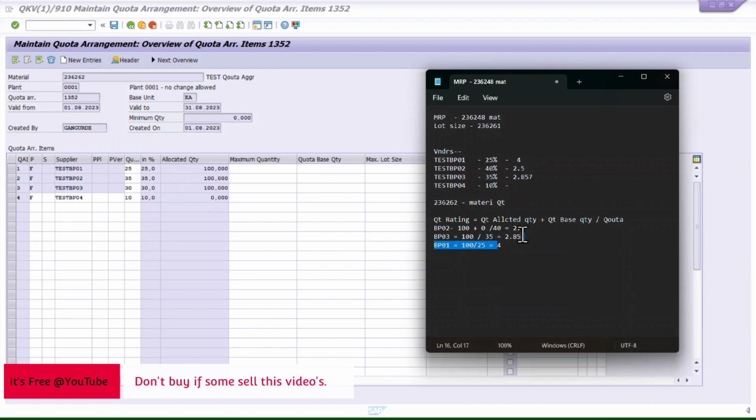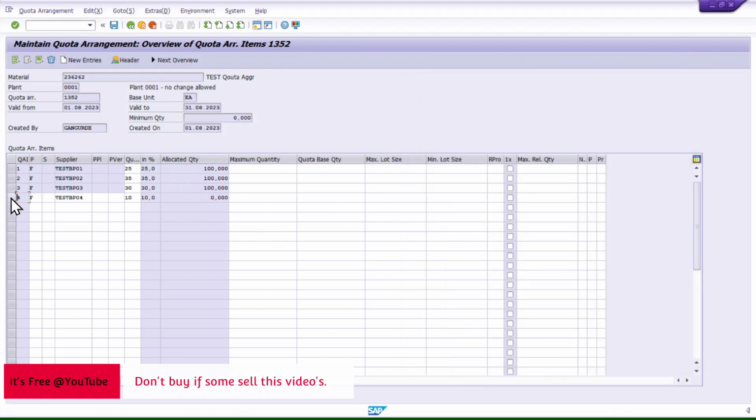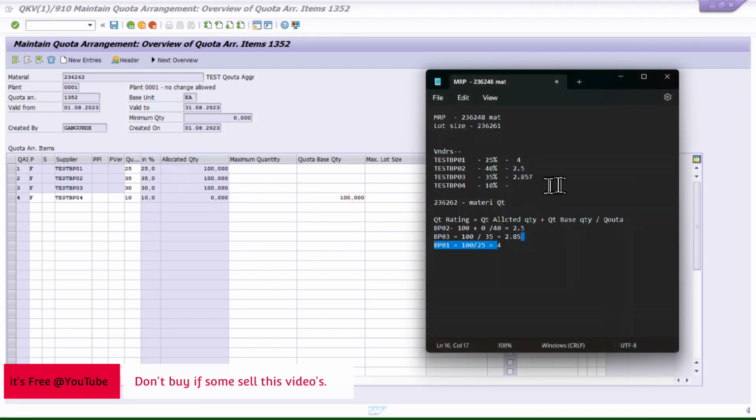Okay, now forget about this, but I will just show you how he will get advantage here, because all other vendors have quota rating, but this vendor will not have quota rating. In that case, we can give a base quantity of, let's say all these vendors have 100. So I will give this vendor also 100. In that case, now if I check the quota rating for the fourth vendor, this will also get changed, but I will just concentrate on the fourth.